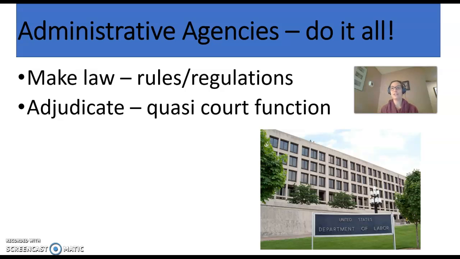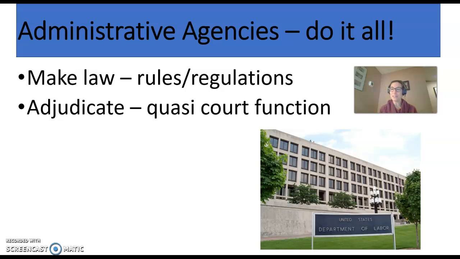First of all, administrative agencies have the authority to make law. When an administrative agency writes a law, we call it a rule or a regulation. Those are the terms we use. When we say the word law, we usually refer to a statute from Congress or the legislative branch. Rules and regulations are the terms we use for administrative agencies. Administrative agency rules and regulations, therefore, have the force of law. If you were wondering if that's true or not, just ask yourself what happens if you don't pay your taxes one year. Exactly, it's the law.